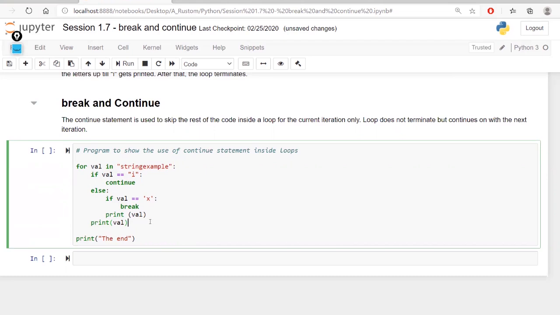You can think about how much you have understood until now: if condition, else, what is break, what is continue, what is for loop. Most of the things, almost everything, we have covered. You just need to interpret and see how knowledgeable you are.